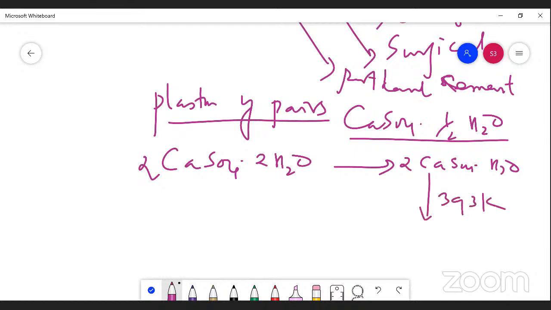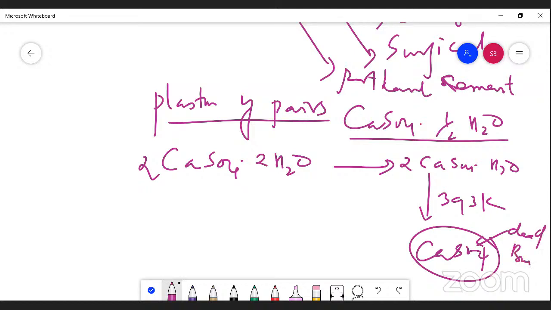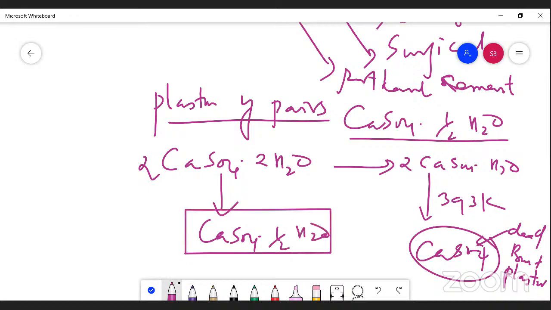The product formed is calcium sulfate hemihydrate, known as dead burnt plaster of Paris. We write it as CaSO4·½H2O, called plaster of Paris.